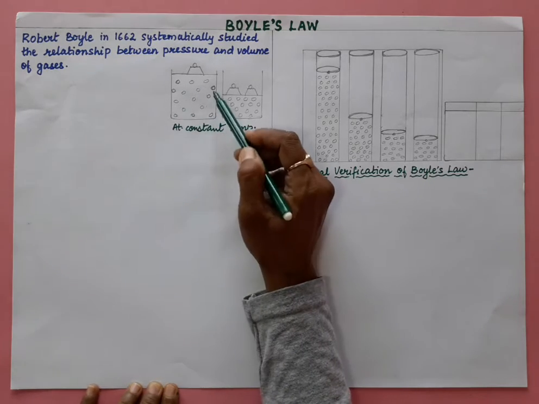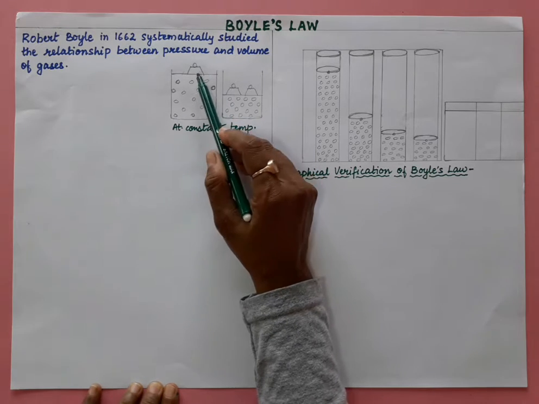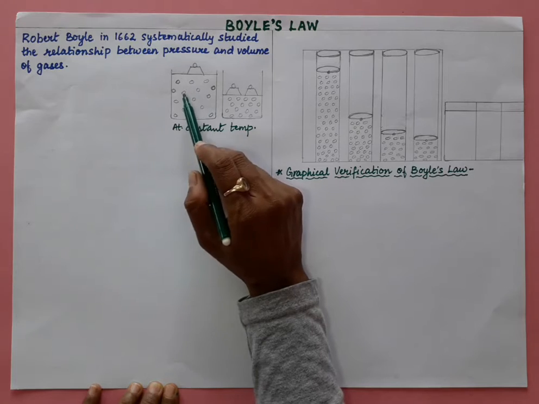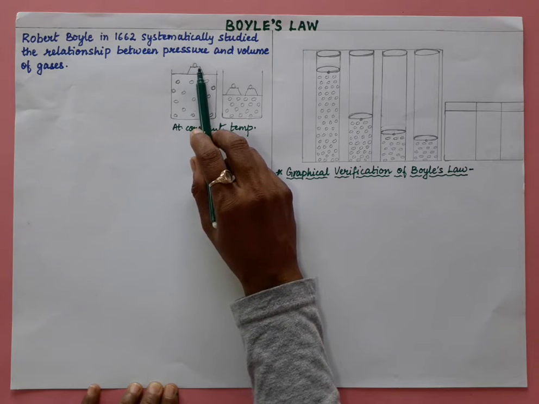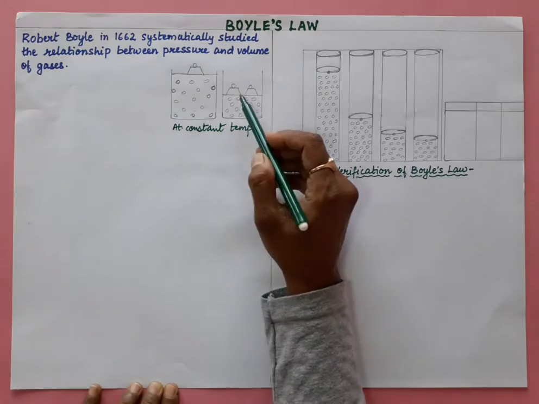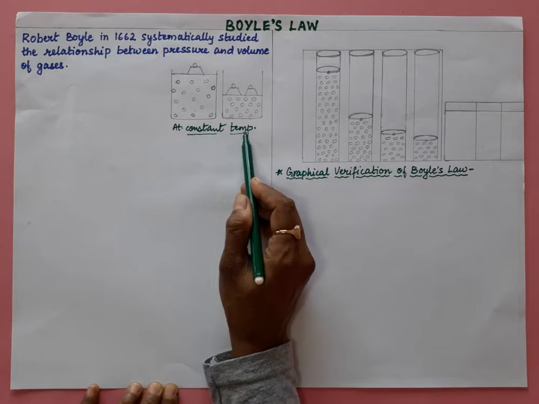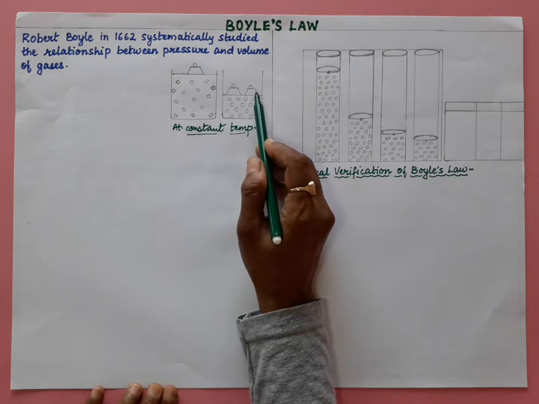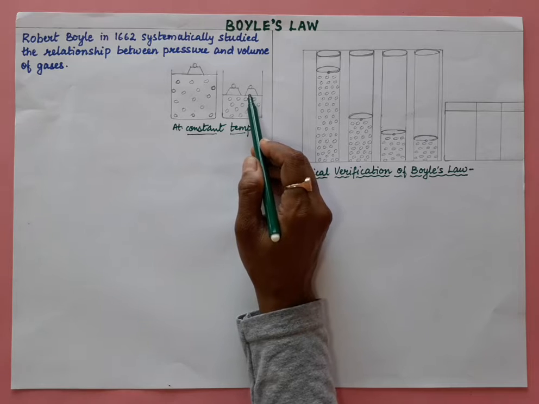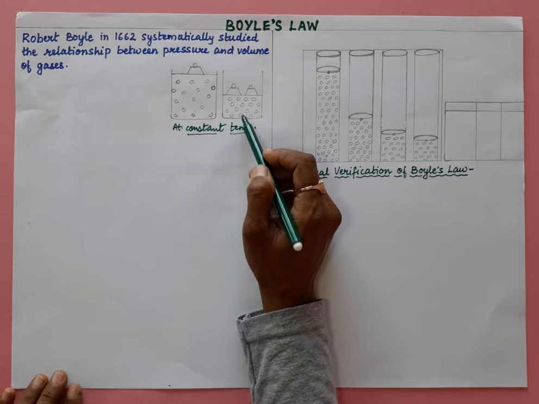He had taken one container and applied pressure. Say 1 liter of the gas is there and he applied 1 atmospheric pressure on it, and then he increased the pressure. Temperature was constant and he doubled the pressure. So when pressure was doubled, let's say 2 atmospheric pressure, he found that the volume is becoming half, right?